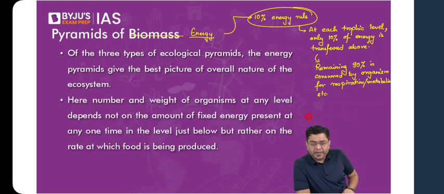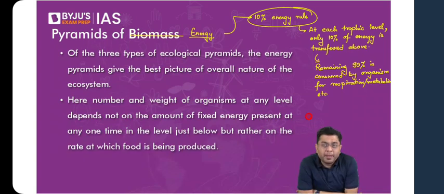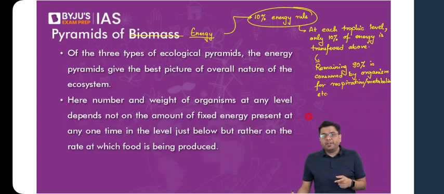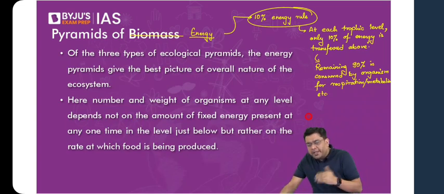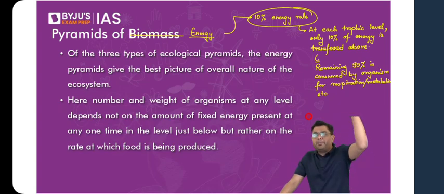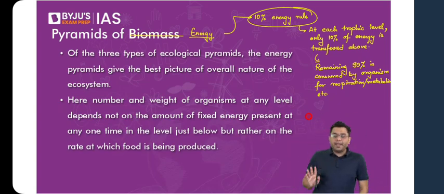In an aquatic system, how will it be inverted? Apply your logic there. We have not talked about which ecosystem we are talking about. We are just talking about the transfer of energy. So in any ecosystem that you consider, the base or the first trophic level will have the maximum energy. 10% of it will be transferred up, 10% will be transferred up again, and again 10%. So it will always end up indicating an upright condition. Under no circumstance will you come across a pyramid of energy which is inverted.